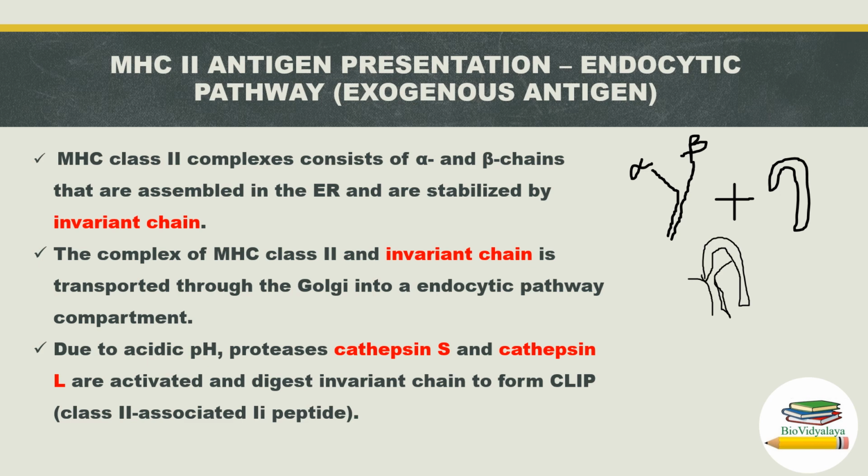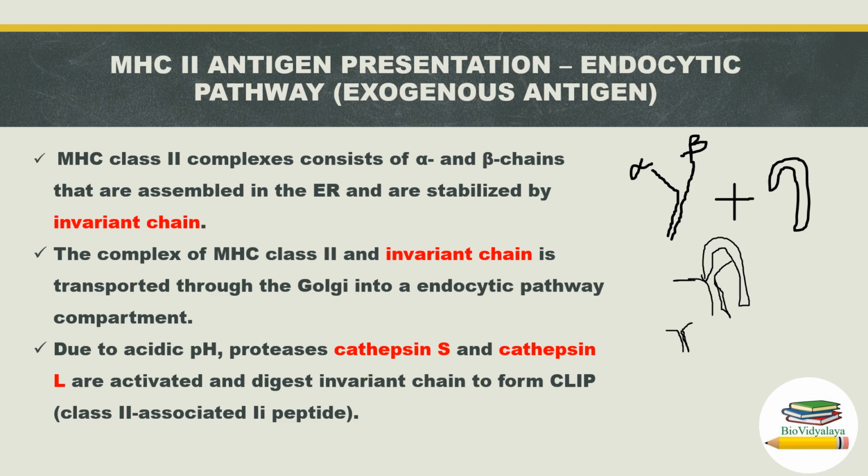Let's imagine that. The complex of MHC class 2 and invariant chain is transported through the Golgi into the endocytic compartment. In the endocytic compartment, due to acidic pH, the proteases cathepsin S and cathepsin L are activated and will digest invariant chain to form CLIP.